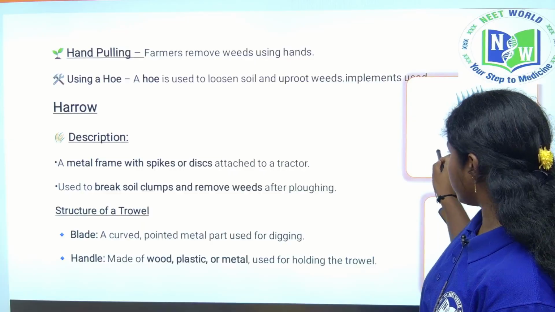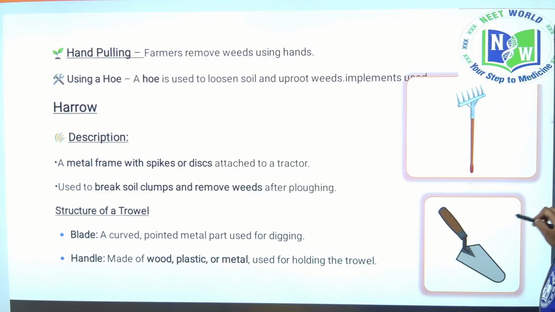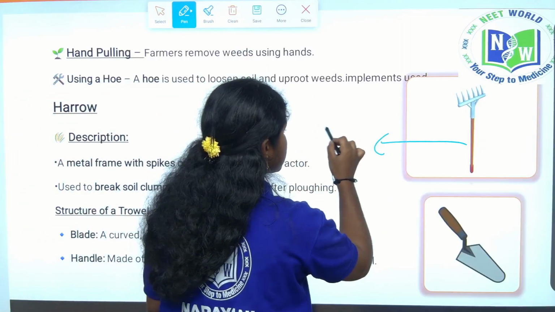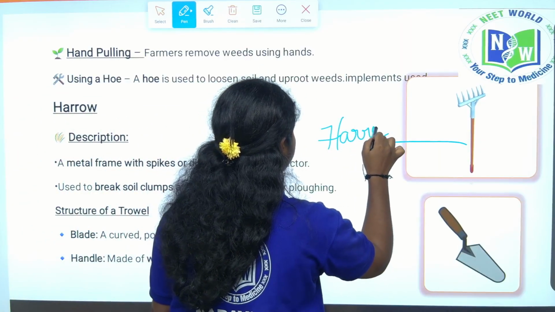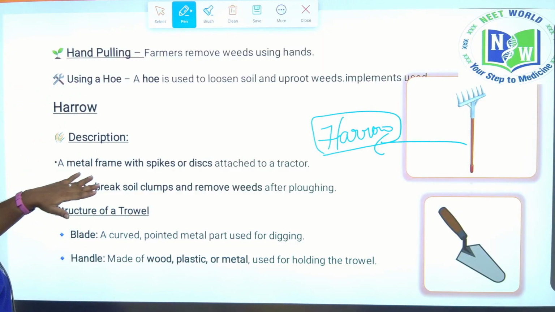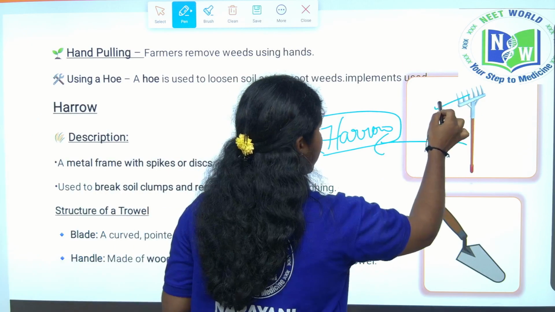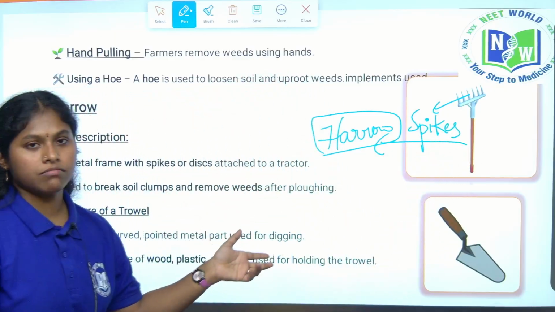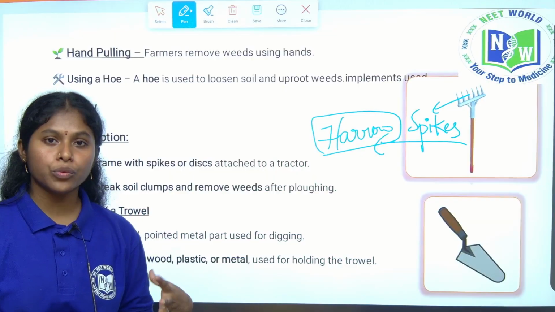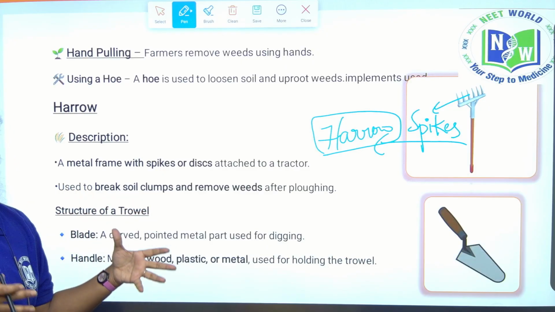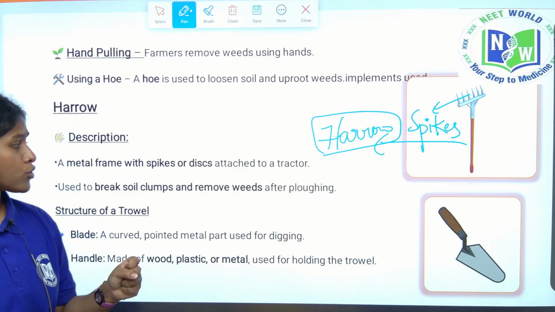And see, this is the harrow, children. This is the main implement. It is used to dig out the unwanted plants. It is a metal frame with spikes. See, here these are the spikes. We can attach it to the tractor also, to take the unwanted plants from a big field. It also helps to break the lumps of the soil.